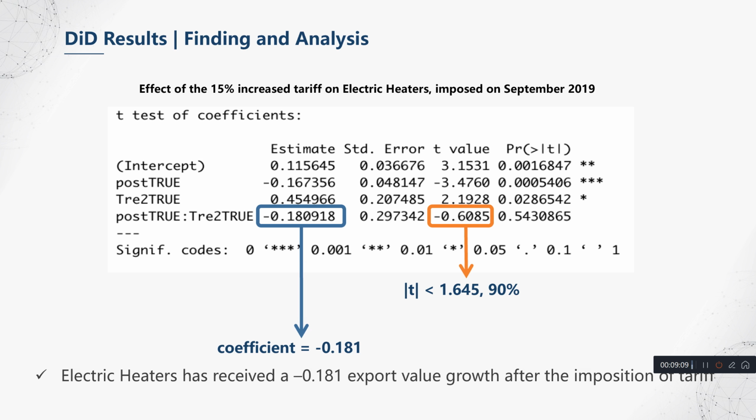From the table generated by RStudio, we can see that the coefficient is negative 0.181, which means that this sub-industry has received a negative export value growth after the imposition of the tariff.